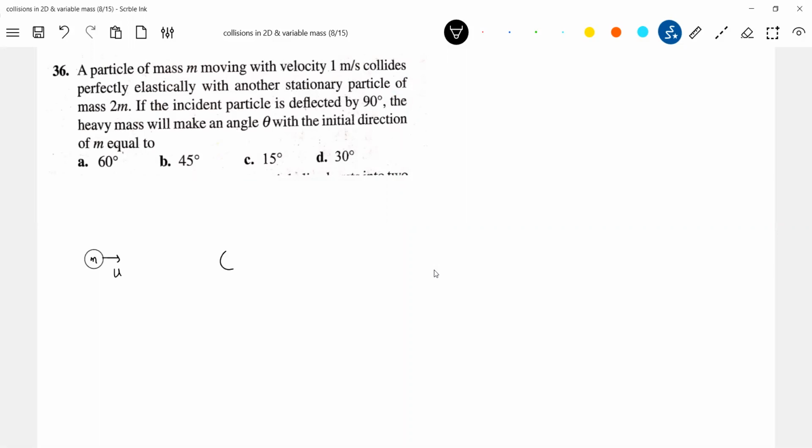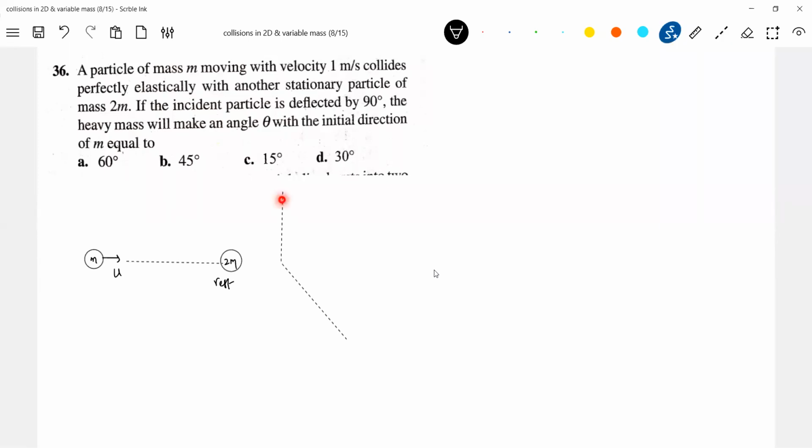And there's another stationary particle of mass m at rest. If the incident particle is deflected by 90 degrees, then after collision the incident particle will get deflected, and the other particle will also get deflected.